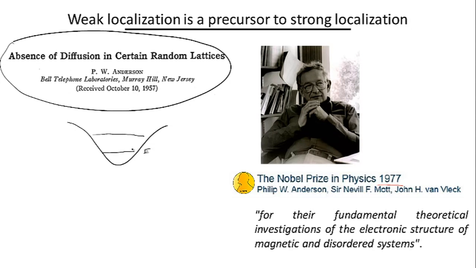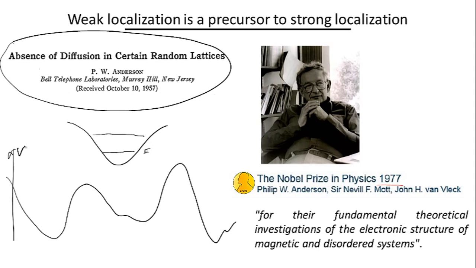And so the essence of the theory of Anderson, if it can be summarized in a few seconds, is that in a random landscape of such potential wells, so if this is, let's say, V of R, the energy levels that electrons are going to acquire are not going to match each other. And so they're not going to be able to hop from well to well because of energy conservation. This would completely suppress conductivity, and this will lead to strong localization. So that's the only thing I'm going to say. And next week we're going to study simpler phenomena using the Schrödinger formulation, in particular the appearance of such discrete energy levels.